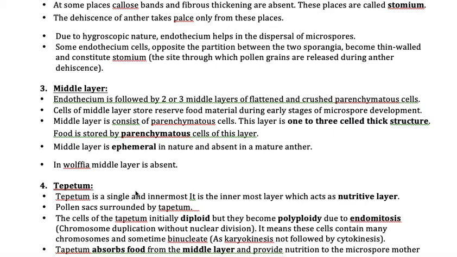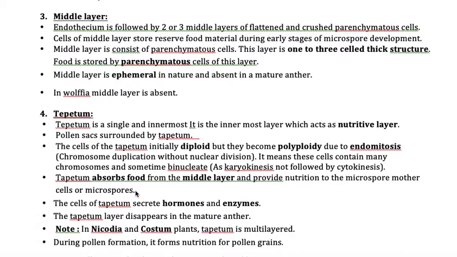Now the third layer is done, students. I think I am explaining clearly, but still if you have any doubts, you can WhatsApp me. Now the next layer is nothing but the middle layer, and the middle layer is of 2 to 3 layers. Please don't get confused. Epidermis is single layered, endothecium is single layered, even the fourth layer, that is the tapetum, is also single layered. That means out of 4 layers, 3 are single layered. Only the middle layer is 2 to 3 layered in its thickness.